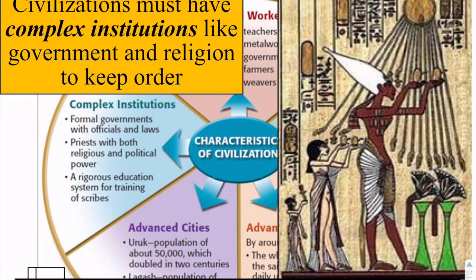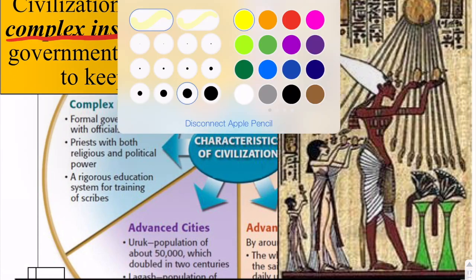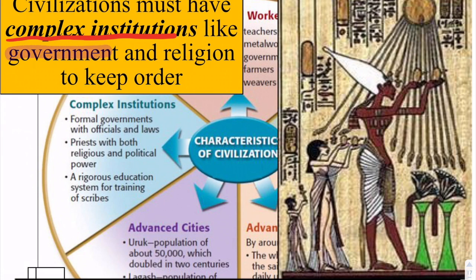And then finally, every civilization needs to have some sort of order, some sort of balance. And we're going to reach that order and balance through what we call complex institutions. And there's 2 big ones to keep in mind. I'm going to turn on my highlighter here. These are the 2 big ones that we need to be aware of: government and religion. Both of these work together to establish peace and to keep people from behaving wildly.